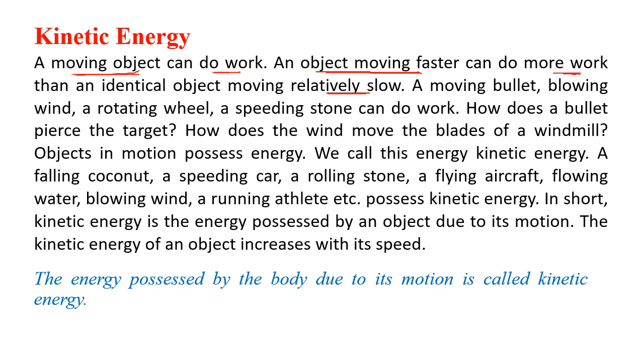So I gave you the idea: a moving bullet, the blowing wind. The breeze is also there, but the breeze will do less work because its velocity is less. Strong wind will do more work because velocity is more. The rotating wheel, a speeding stone: if you throw a stone with high velocity, it can do more work. Okay? So objects in motion possess energy. This energy is called kinetic energy. The energy possessed by a body due to its motion is called kinetic energy.